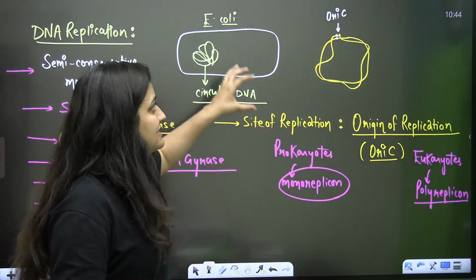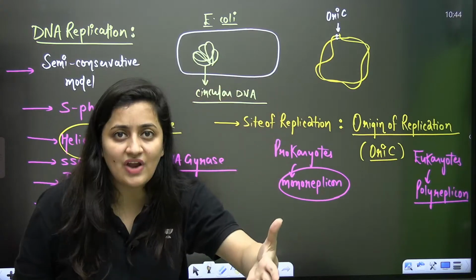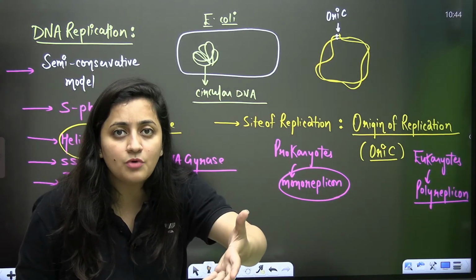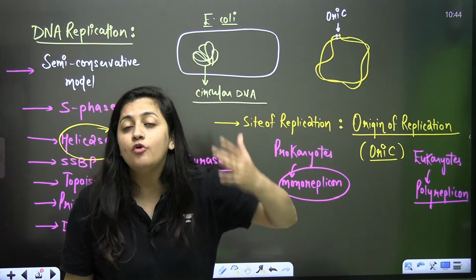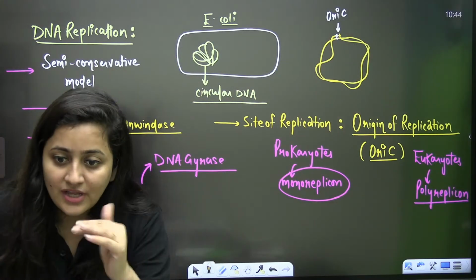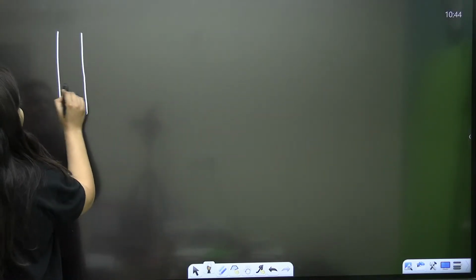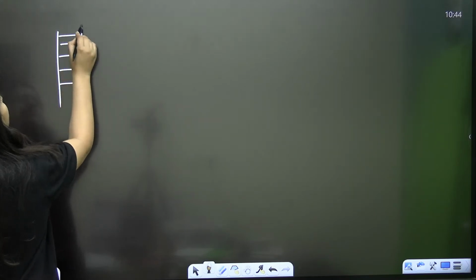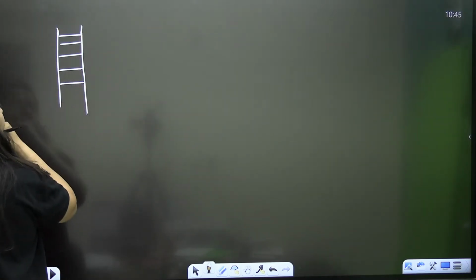So now the point is that if I want to make the new strands, we know it is the semi-conservative model of DNA replication. So we have to open up our DNA so that we can copy that information. This is the double-stranded DNA.